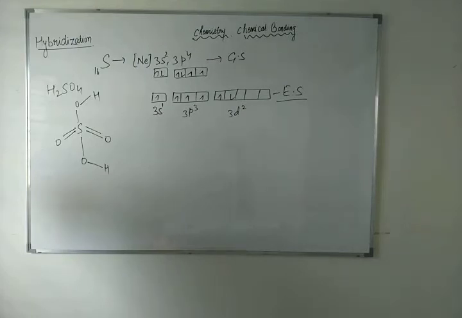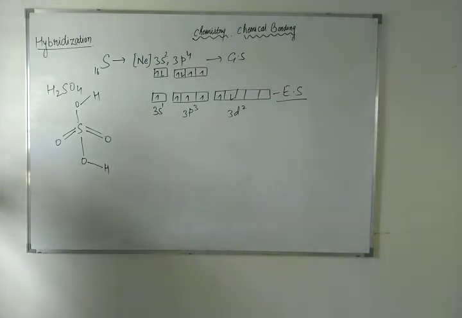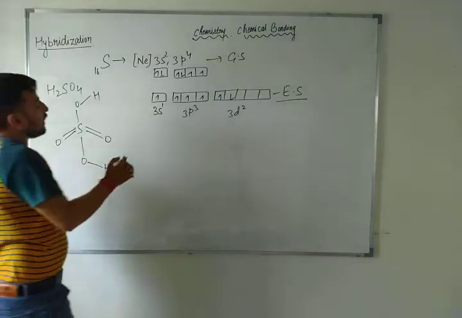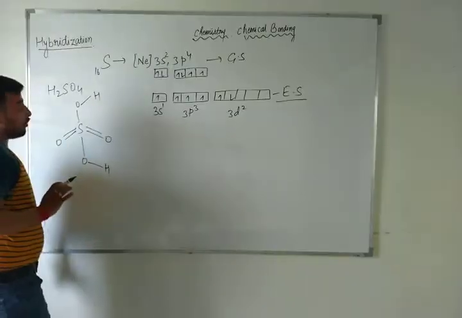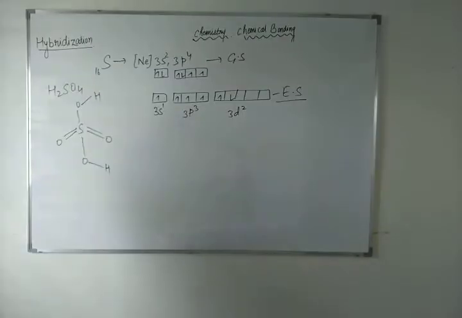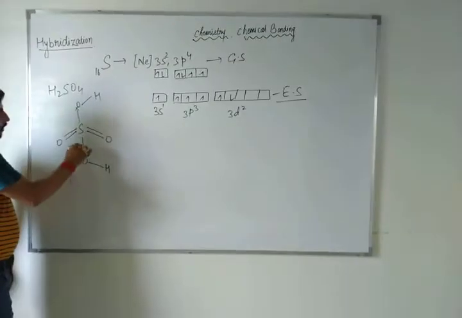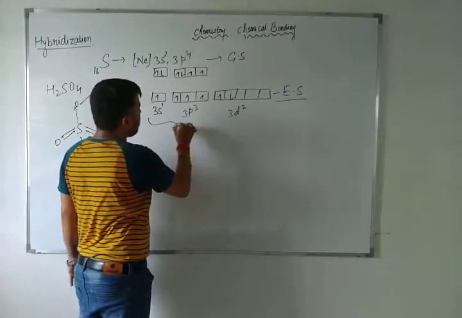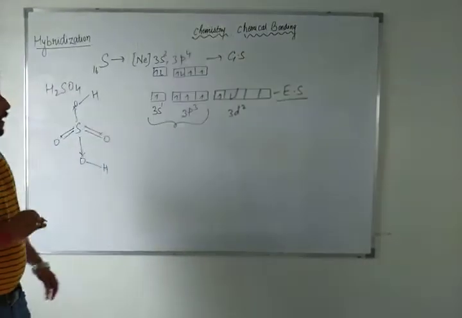Here you can tell me how many electrons are going to be accommodated. Only these 4 electrons are going to be accommodated. You can ask me which 4. So total 4 means these energies are going to be occupied.